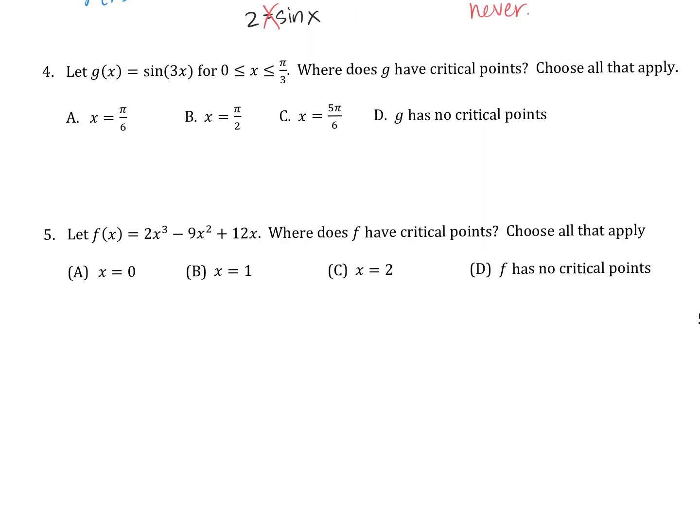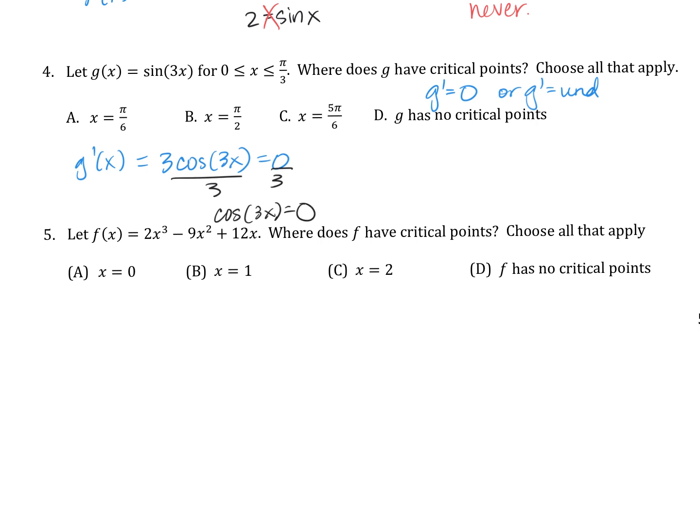So that one is toughy, but this one has no critical points. Okay, let's go find where G in this case has critical points. That's where G prime equals 0 or G prime is undefined. Here we go, let's go find G prime. Careful, derivative of sine, cosine times the derivative of that angle. So 3 cosine of 3x. Is that ever going to be equal to 0? Yeah, cosine definitely equals 0 on that unit circle. And so let's just go get rid of that 3 to make our lives a little easier.